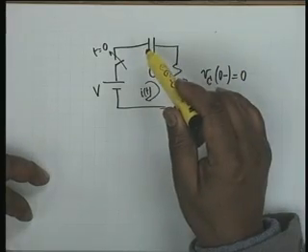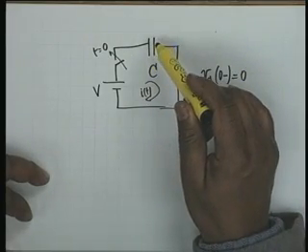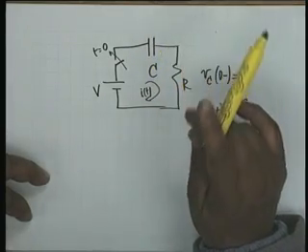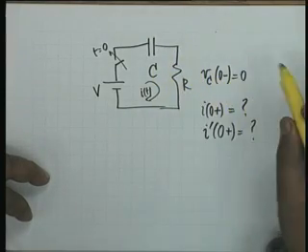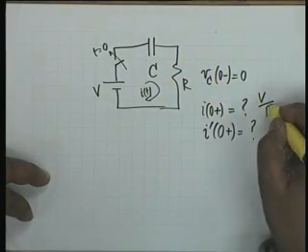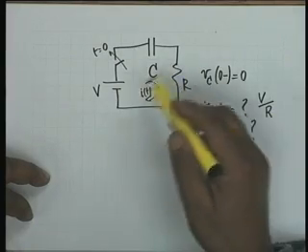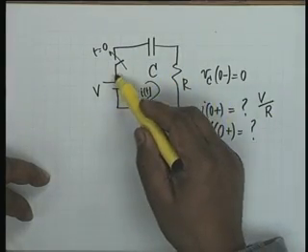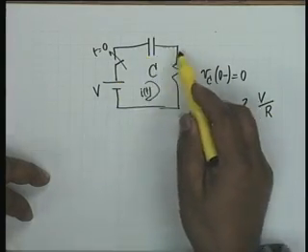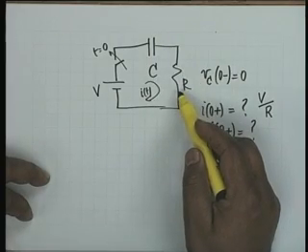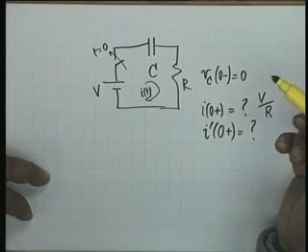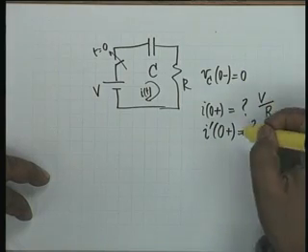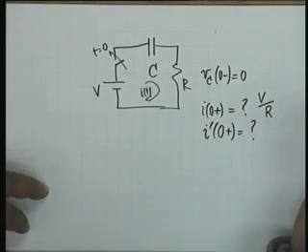That is, at t equal to 0 plus the capacitor acts as a short circuit because it does not drop any voltage, so a resistance R is connected, and therefore i(0+) must be equal to V by R. From the physical conditions, however, we cannot find i'(0+).